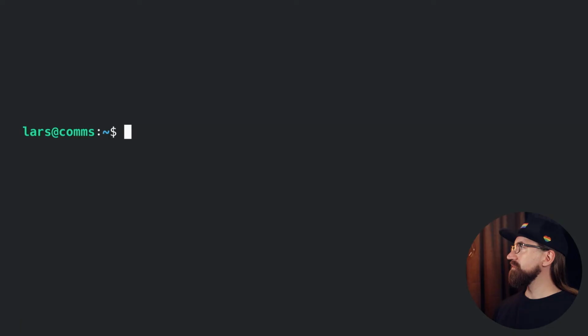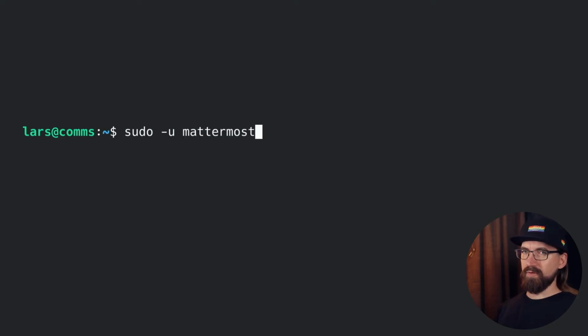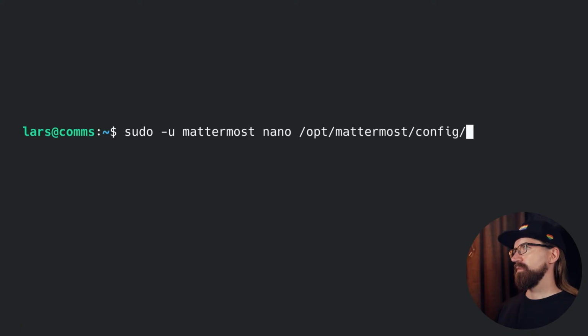Now it's time to configure the database, and we need a text editor to do this. I would normally use Vim, but to make this more approachable for people that aren't necessarily comfortable with Vim, I'm going to do my best in using Nano. If you're comfortable with Vim, you already know what you're doing here, so use that instead, it's fine. We need to do this as the Mattermost user, so sudo -u mattermost. Then it's nano, the name of the editor we're using, and the config file.